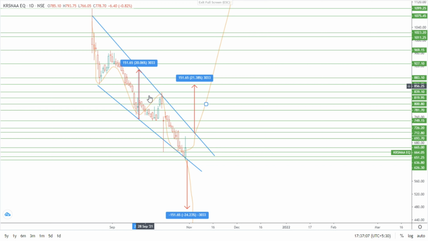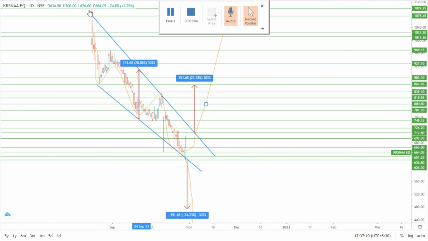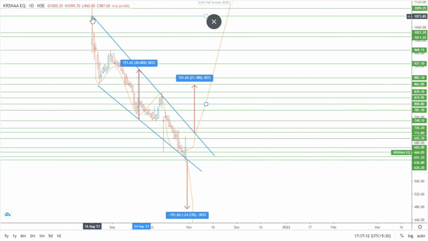Here you can see it has fallen from this. After opening the IPO, it has risen and fallen, and now it's going up and again down. It took support here and again it's moving up and again down. Again it took support on this and again it will go up, mostly chances are there. If breakout happens, then it will go upside. If breakdown happens, then it will go downside.